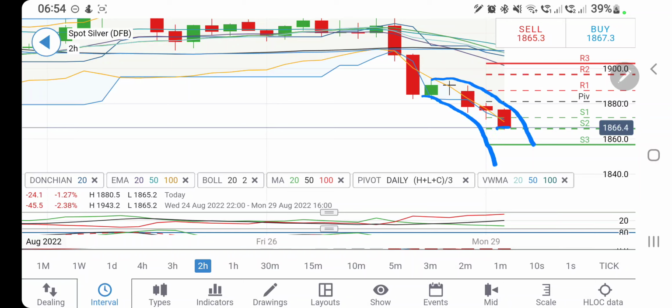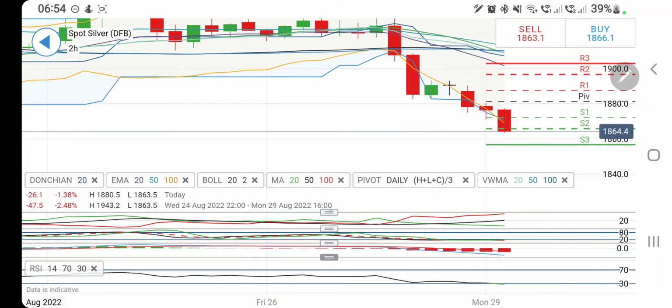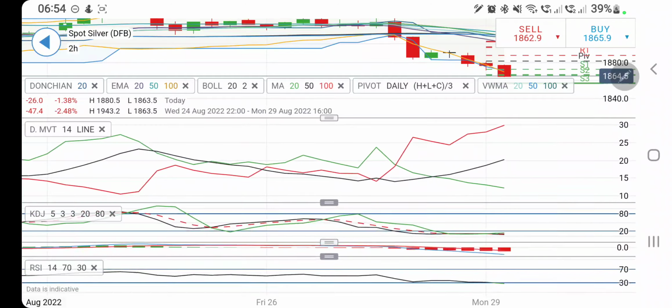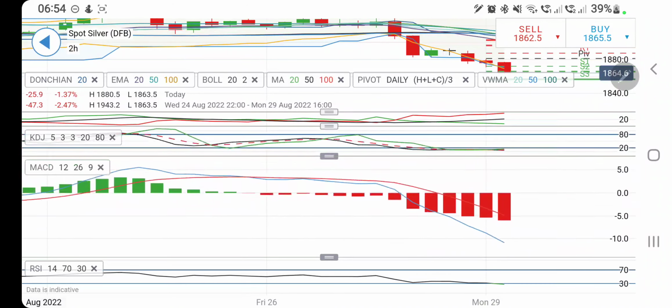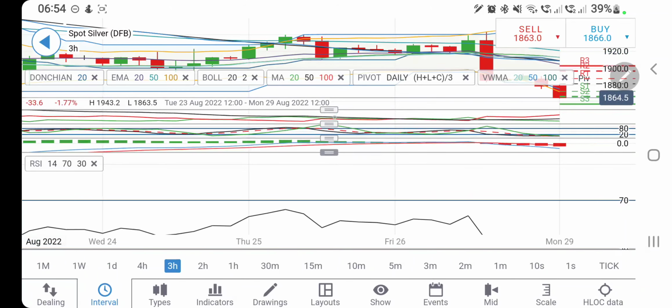And yes, there is a very strong support at 1860 levels, and if it breaks below 1860, 1855 levels, we can see a further fall towards 1840, the next stronger support. Only buy entry is above 1880, and the reversal confirmation is only above 1900. Directional movement is extremely bearish, it must start to converge. Stochastic oversold, MACD extremely bearish, RSI oversold.